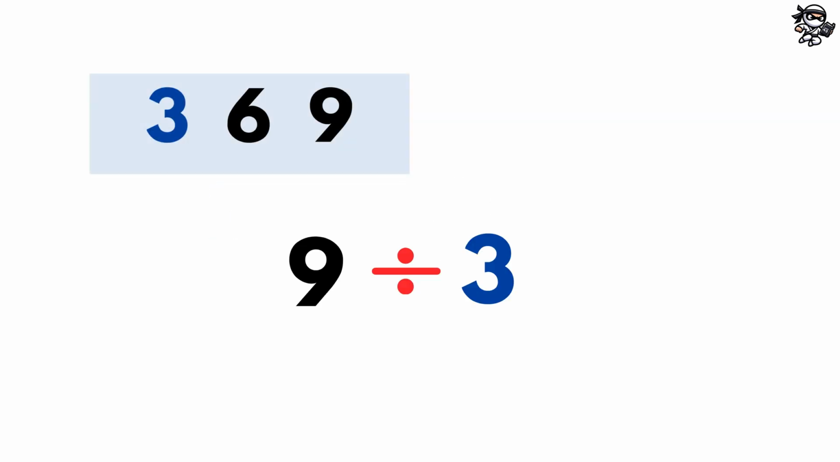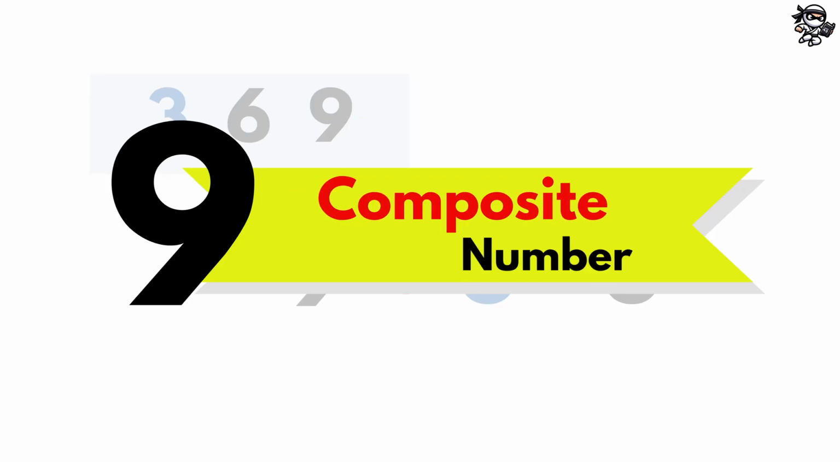Okay, last one. What about the number 9? Well, the number 3 divides evenly into 9, right? 9 divided by 3 equals 3. So 9 is a composite number. Okay, great. I think you get it. I think that's pretty easy.